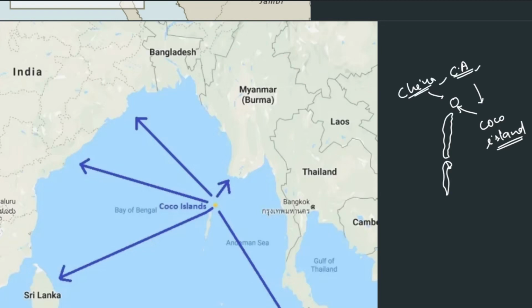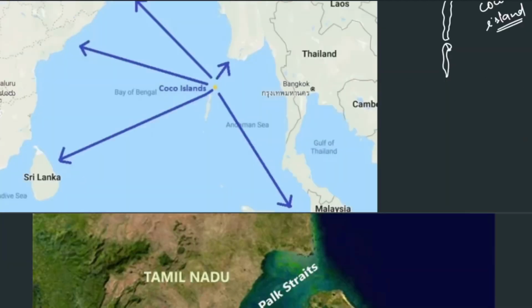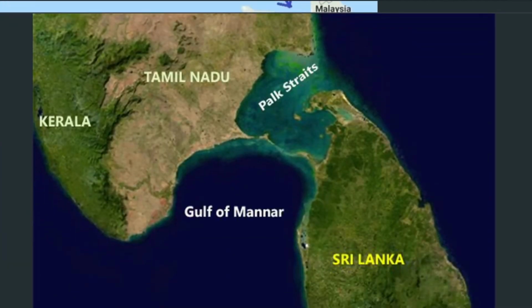Okay. So next one, we see the Pak Strait. Recently this was also in news, the Pak Strait, because of various reasons. So please try to differentiate between the Gulf of Mannar as well as the Pak Strait. All right, so what is the Pak Strait? We'll see.